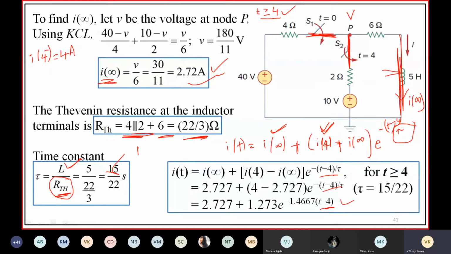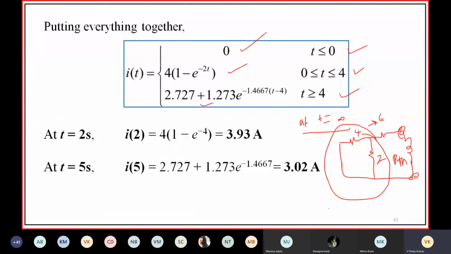So we have current expressions during 3 intervals.